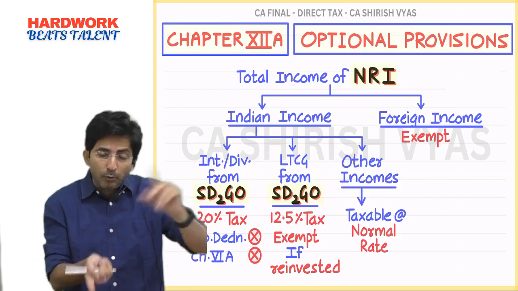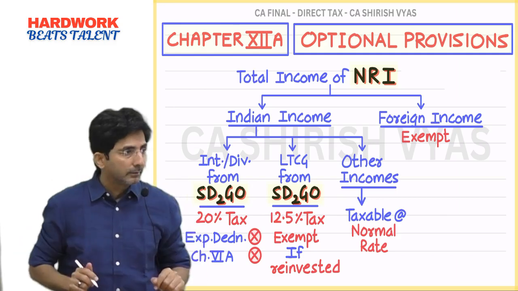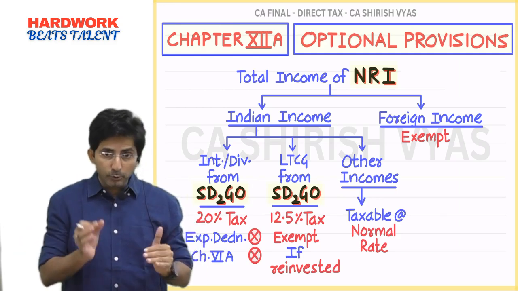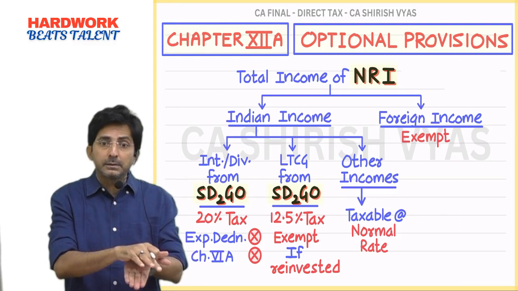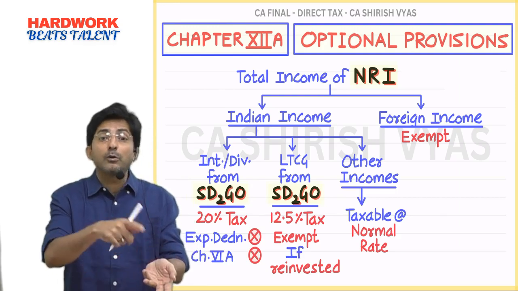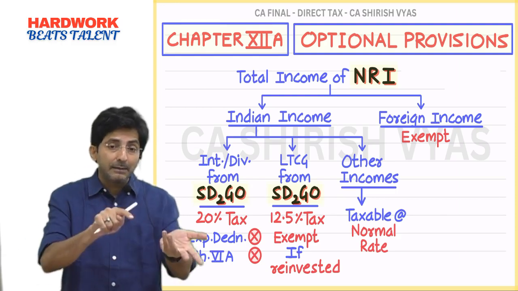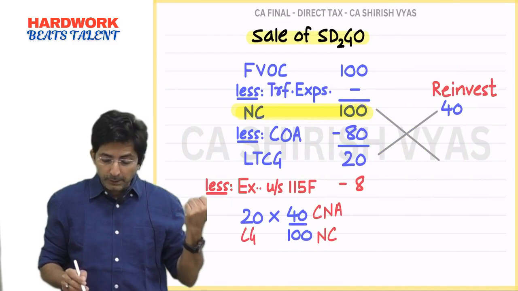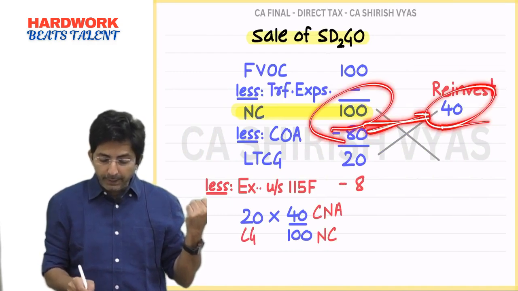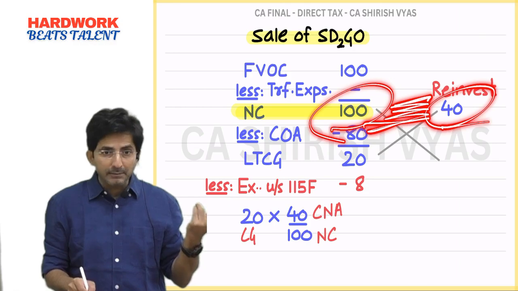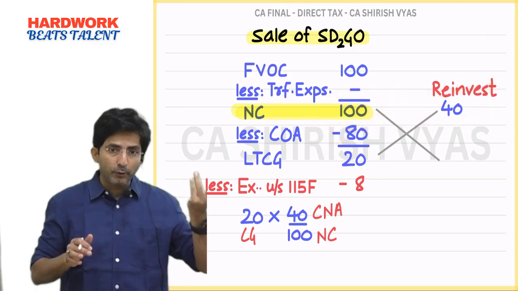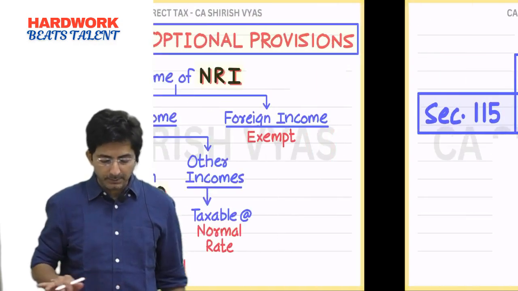Keep rolling Sadgo, exemption. But there are also some points you have to remember. Within 6 months, either you buy new Sadgo or notified savings certificate under 10(4)(b). And then exemption, how does it operate? If you invest only 40 out of 100, then 40% exemption is allowed. Formula same as 54F. These are special things.